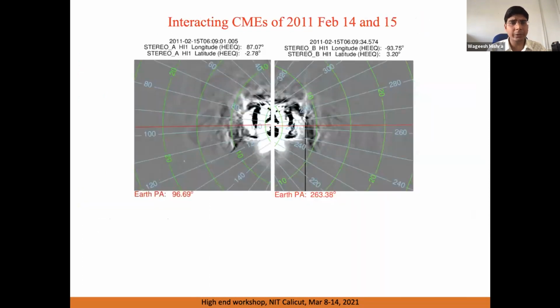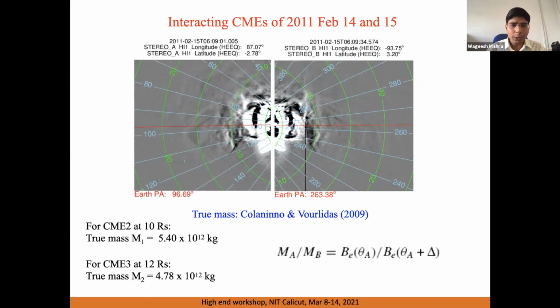Like here, we could actually track the interaction of 2 CMEs in the images of the heliospheric imagers, HI1 and HI2, onboard STEREO. And we see that the following CME has already almost caught the preceding structure. We tried to estimate the mass of the CMEs to know the collision picture.